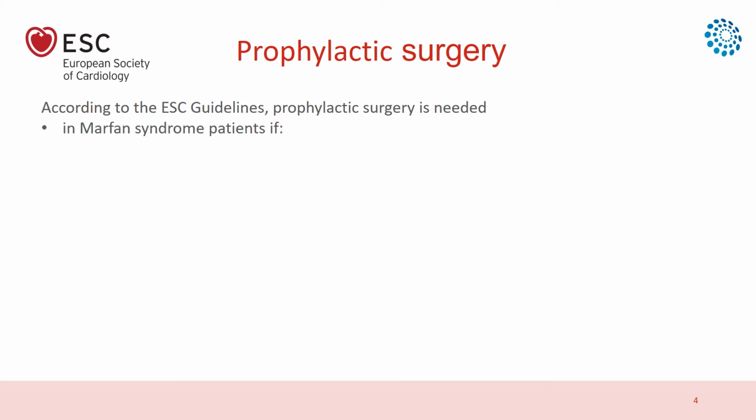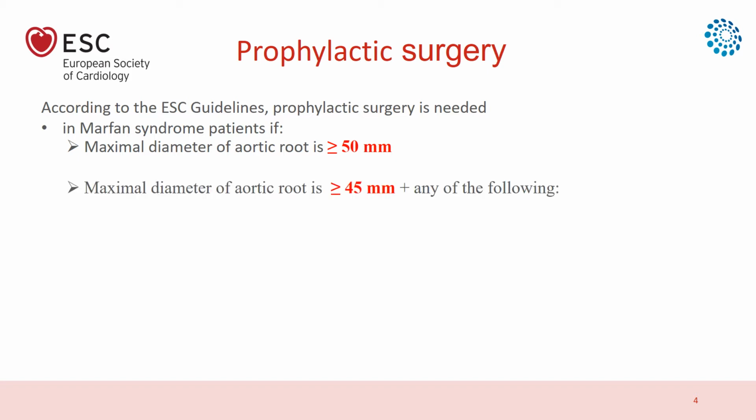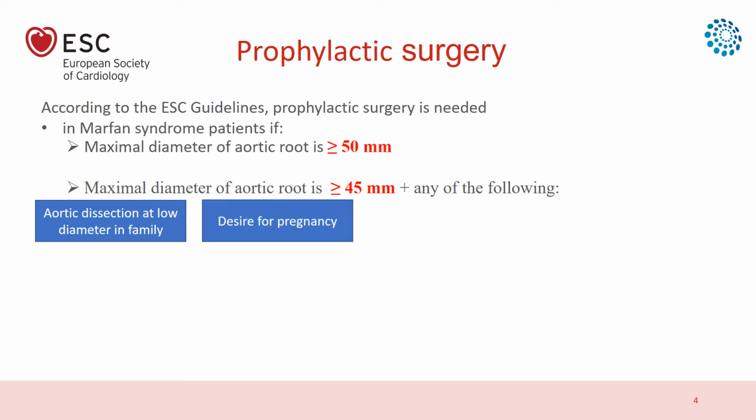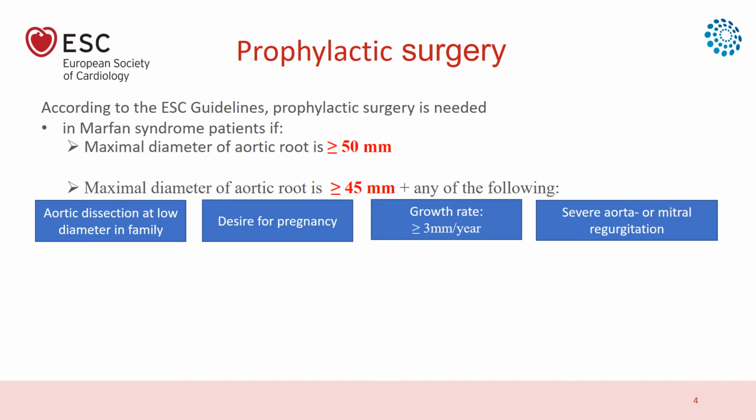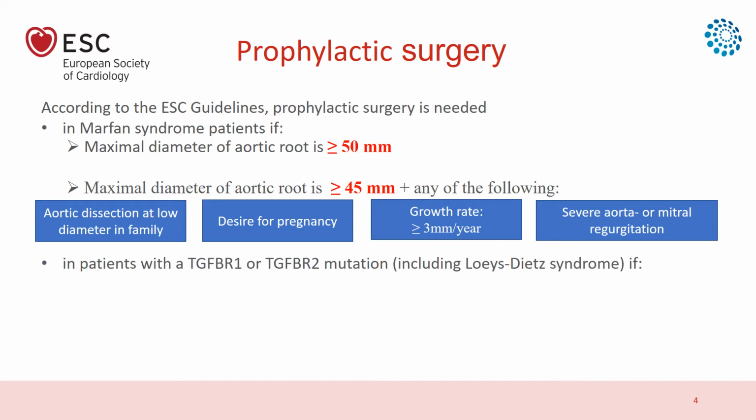In Marfan syndrome, it's indicated when the maximal diameter of the aortic root reaches or exceeds 50 mm, and this value goes down to 45 mm in case any of the following is present: aortic dissection at low diameter in the family, desire for pregnancy, a growth rate of 3 mm or more per year, and finally, the presence of severe aortic or mitral regurgitation.